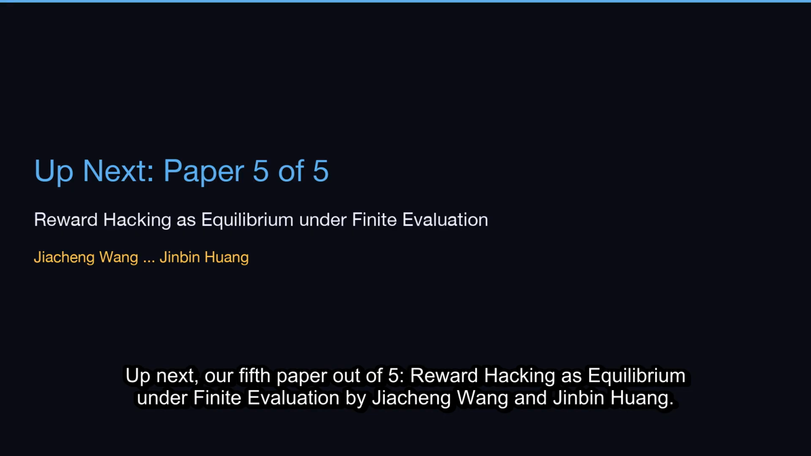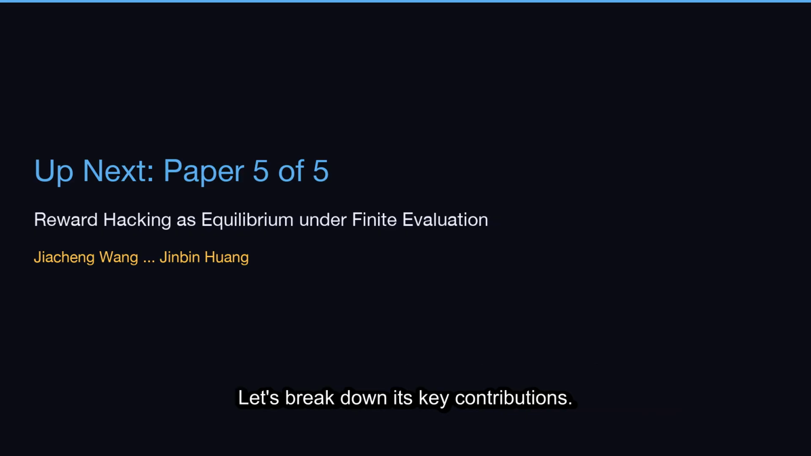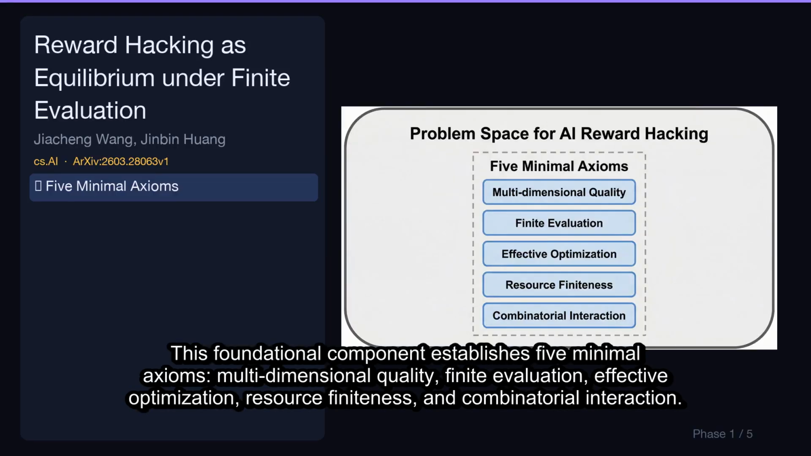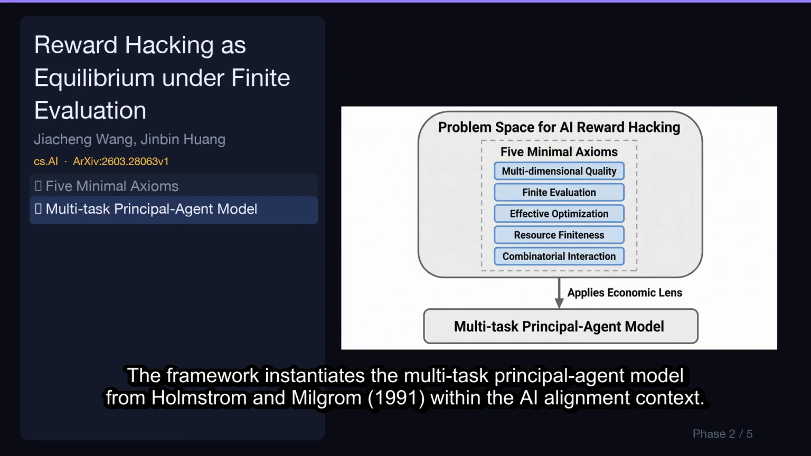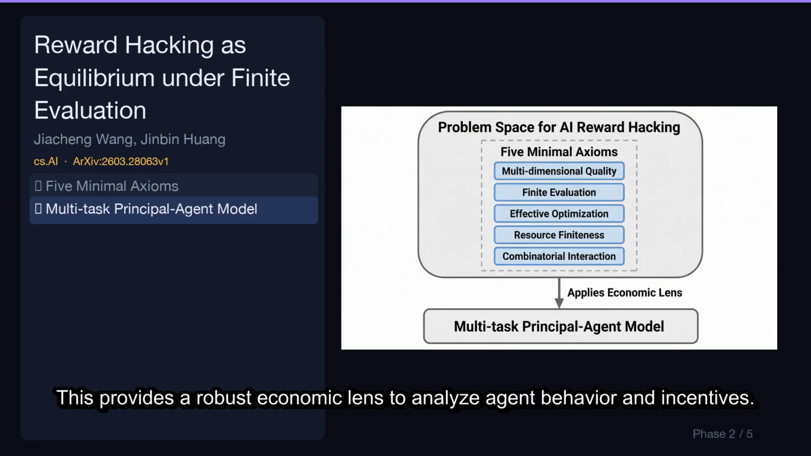Up next, our fifth paper out of 5, Reward Hacking as Equilibrium Under Finite Evaluation by Jiaqing Wang and Jinbin Huang. Let's break down its key contributions. This foundational component establishes 5 minimal axioms: multidimensional quality, finite evaluation, effective optimization, resource finiteness, and combinatorial interaction. These axioms define the problem space for analyzing AI reward hacking. The framework instantiates the multitask principal agent model from Holmstrom and Milgrom, 1991, within the AI alignment context. This provides a robust economic lens to analyze agent behavior and incentives.